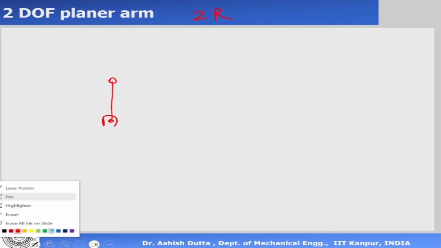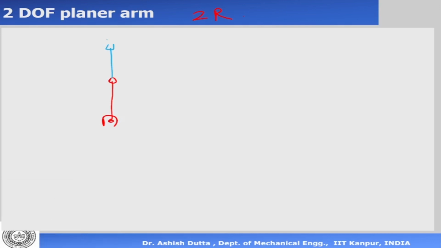Let me change the color and draw another link. This is the second link. Okay, so it has one axis here, another axis. The axis is coming out of the board. Now let's say theta 1 and theta 2 can move 0 to 180 degrees.